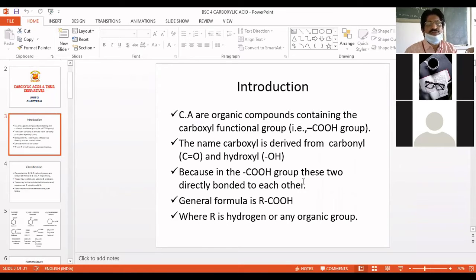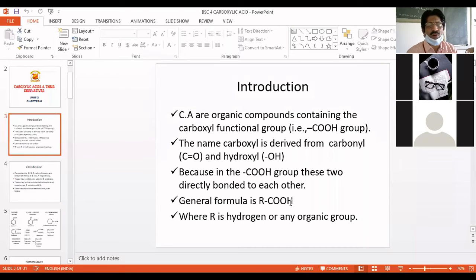The general formula for carboxylic acid is RCOOH, and here this R may be hydrogen or any organic group, any compound which is linked here.